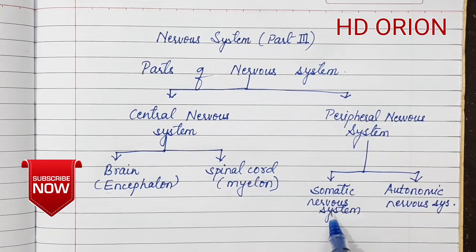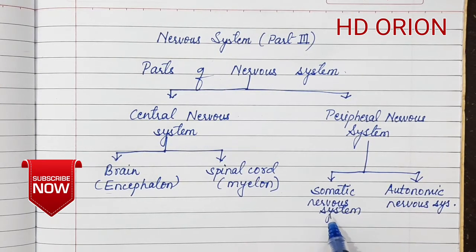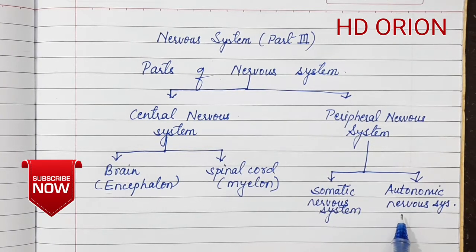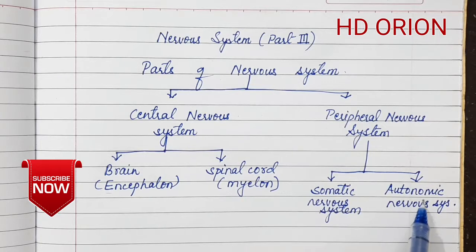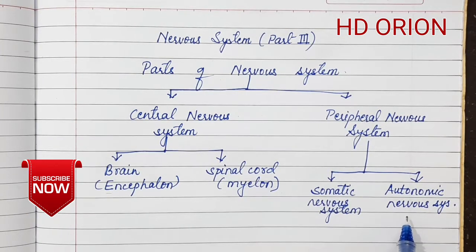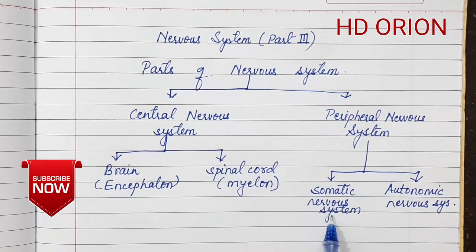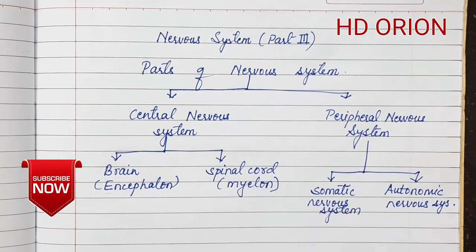Voluntary means these are under our control. So sometimes this is also known as the voluntary nervous system. But the autonomic nervous system regulates on its own. All the nerves that innervate the visceral organs like heart, lungs, etc., which are not under our control, constitute the autonomic nervous system. So basically the somatic nervous system is voluntary and the autonomic nervous system is involuntary.